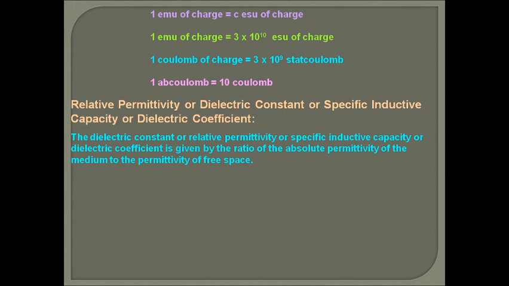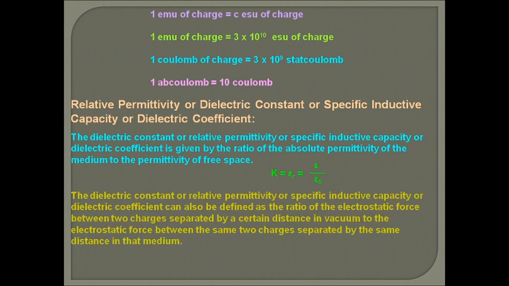Now dielectric constant, we define it as the ratio of permittivity of the medium to the absolute permittivity of the vacuum. So it is epsilon divided by epsilon naught, that is epsilon R, or it is written with K. So that is the dielectric constant.